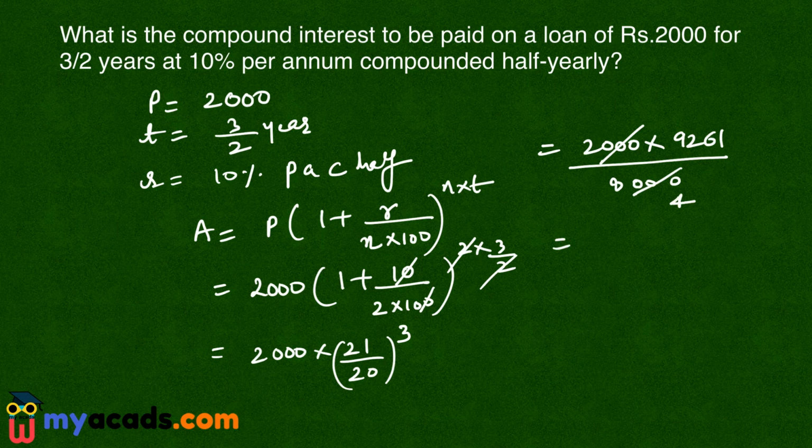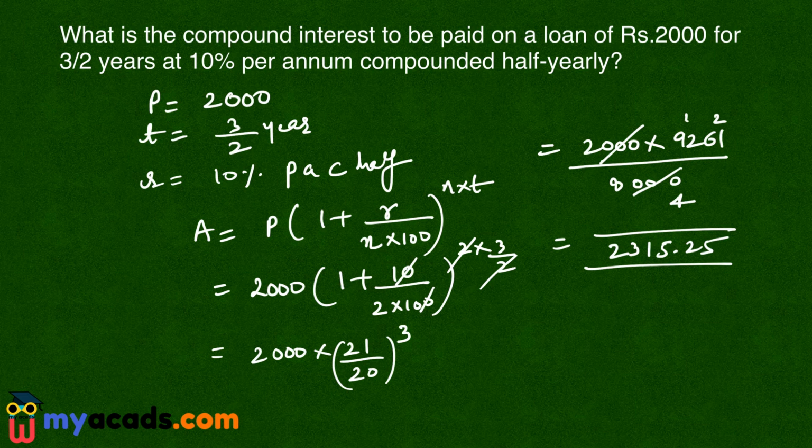So 9261 by 4 is 4 2 ka 8, 1 carried, 4 3 the 12, 4 1 the 4, 21, 4 5 20.25. So 2315.25 is the amount. Now I have to find out the compound interest.